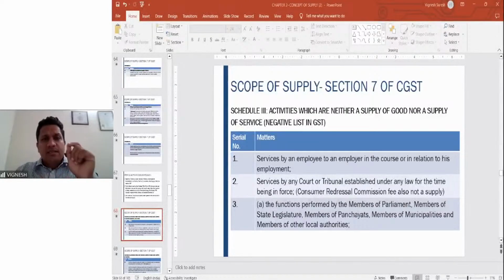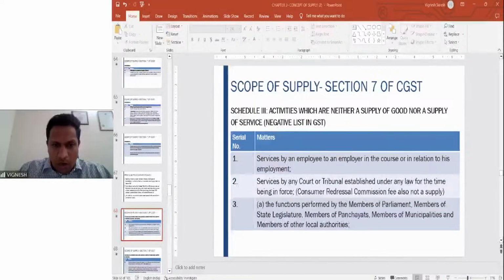Only if the entire consideration is received after completion can the exemption be claimed. Otherwise, it is not an exemption. 50% before means on that also GST will come. 50% after completion, on that also GST will come. I hope your query is resolved.